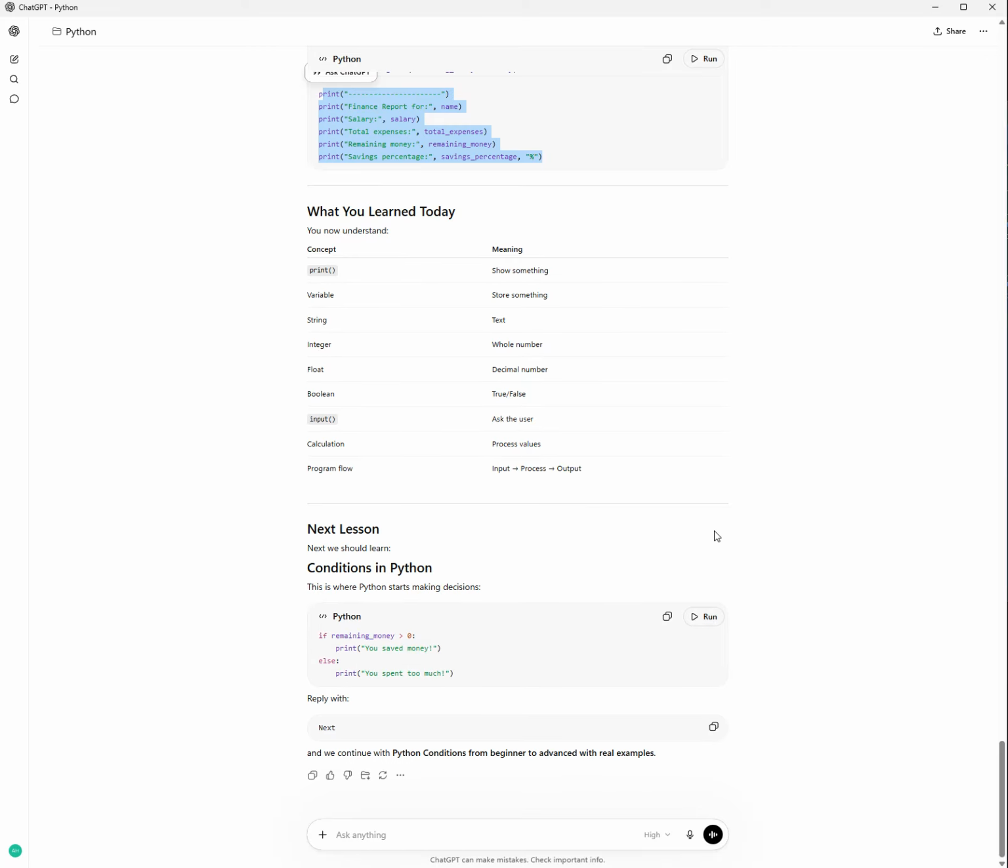Next lesson should be conditions in Python. This is where Python starts making decisions. I think for the next video I'm going to make it with Gemini. Let's try asking Gemini or Claude to teach me Python from A to Z and see how it responds.